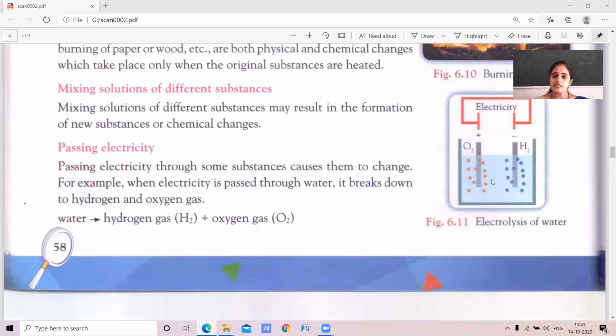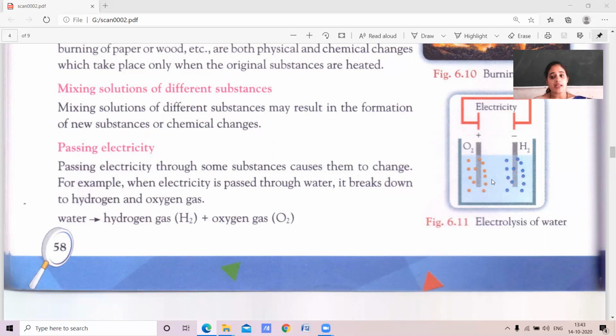Next, mixing solutions of different substances may result in the formation of a new substance, or chemical change. If we mix solutions of different substances, a formation of a new substance will take place, or the chemical change where a new product is formed has taken place.